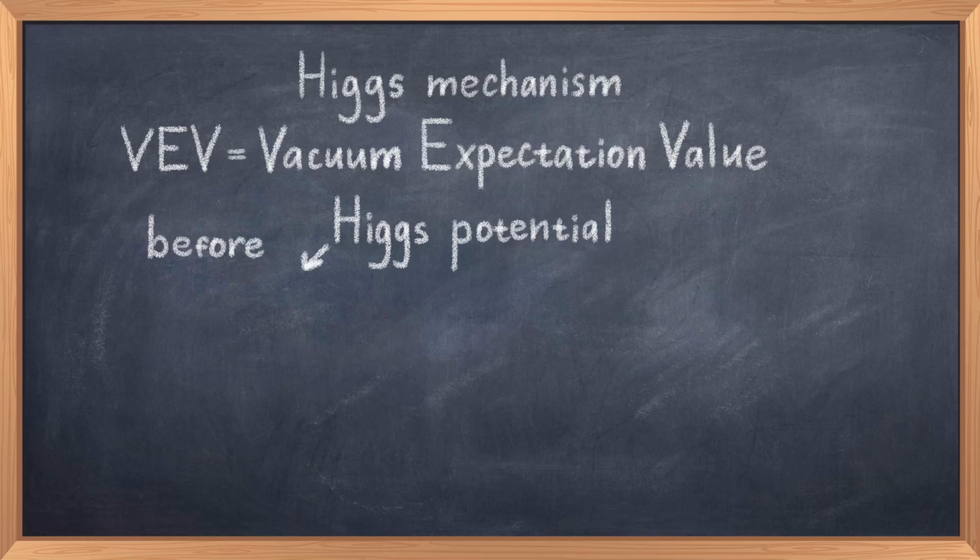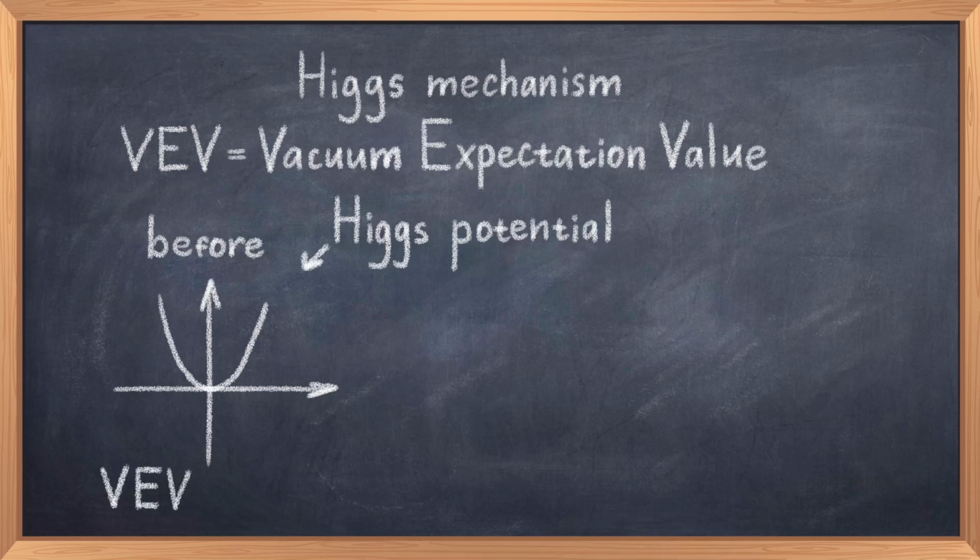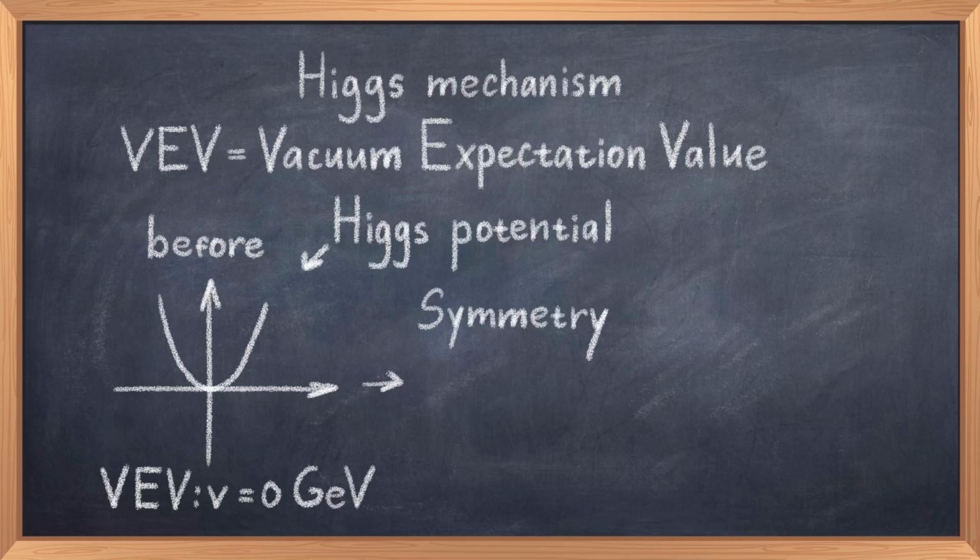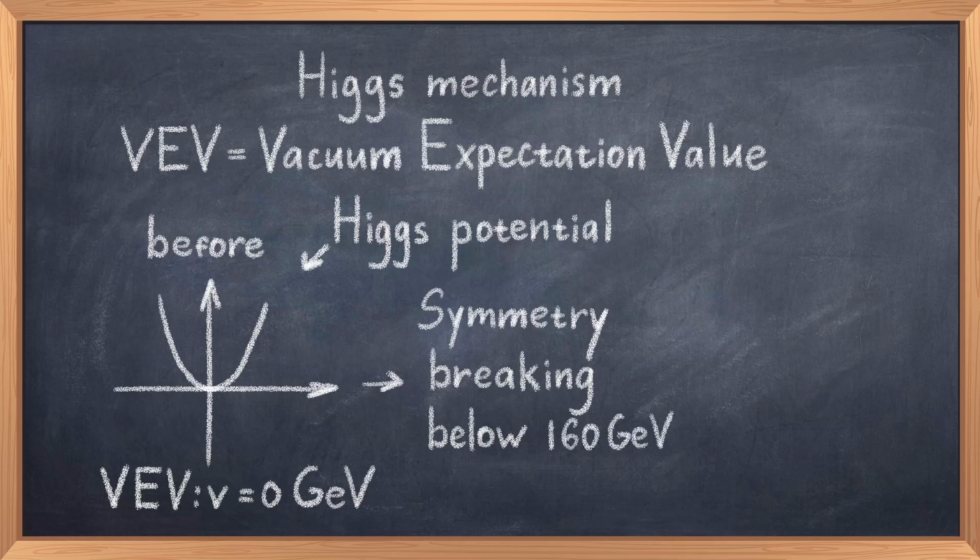The potential is like a parabola at energies above 160 GeV, but at colder temperatures corresponding to energies lower than 160 GeV, this potential changes into the famous Mexican hat potential. Let me just say that 161 GeV is incredibly hot and room temperature is many orders of magnitude less than a GeV. Any physical system would like to minimize the energy, so the Higgs field drops into the new minima of the Mexican hat potential.